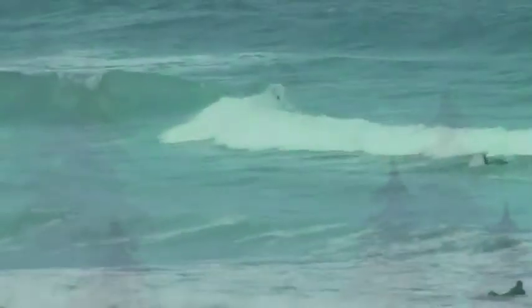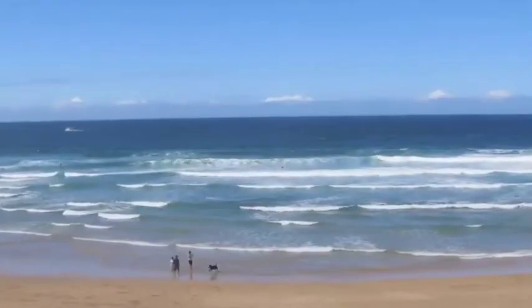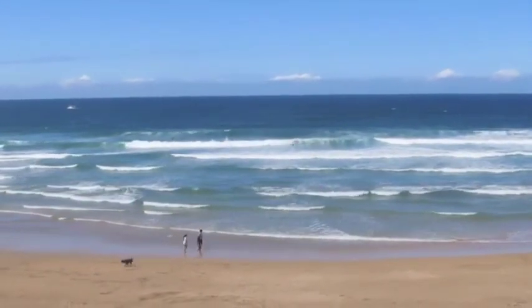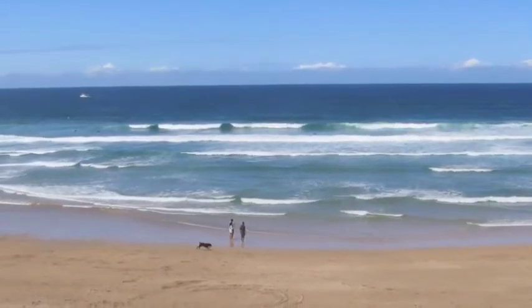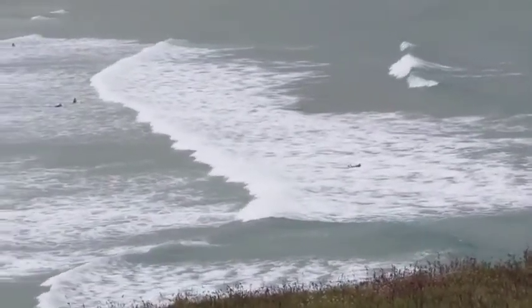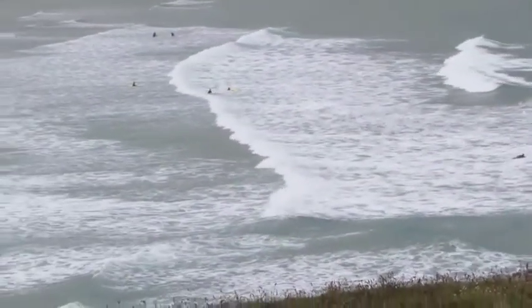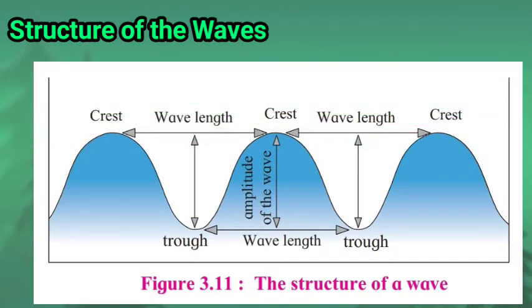So students, generally seawater moves up and down or slightly forward or backward due to the waves. These waves bring energy and content in them to the coast. Large and small waves are formed continuously at the surface of the sea. Generation of waves is a natural and regularly occurring phenomenon. So children, let's get some more information about these waves. Let's see the structure of the waves. Children, the seawater gets pushed up and down because of the wind. So wind is the main reason behind the occurrence of waves.